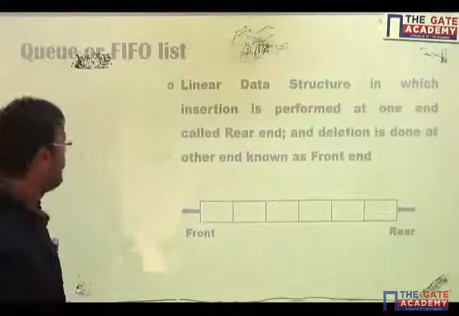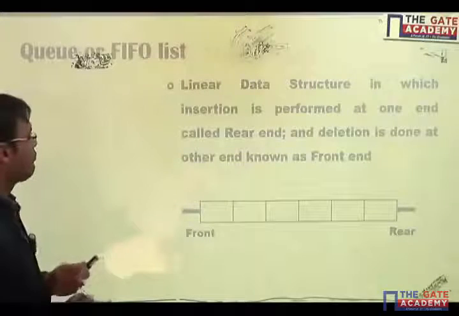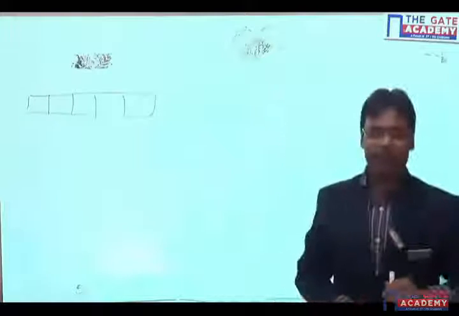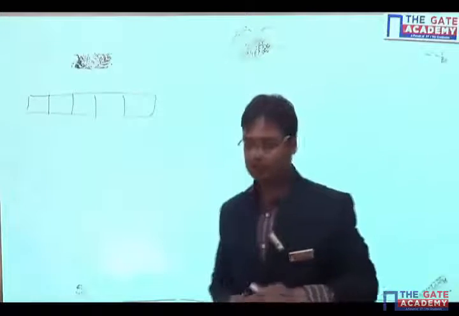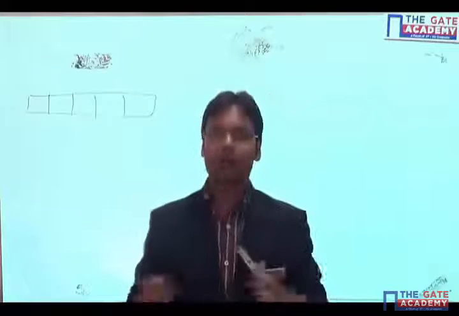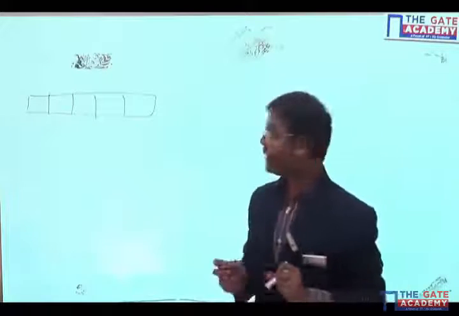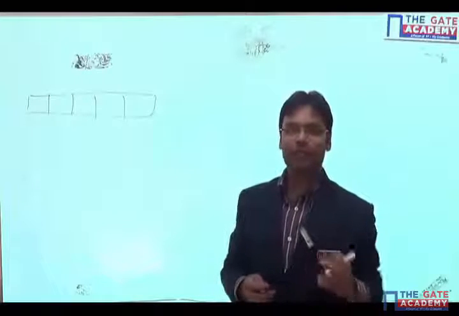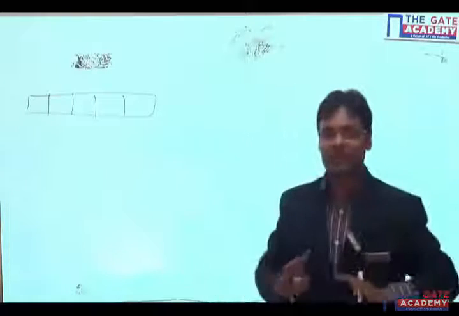Now we are going to discuss the algorithm for insertion. Let's see what exactly happens when insertion is done. Let's say I have a queue. A queue is maintained with the help of either an array or a linked list. Initially I am going to maintain my queue with the help of an array. Let's say this is my array of size 5, and the size is already fixed.